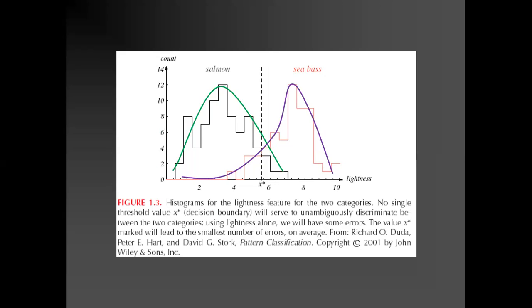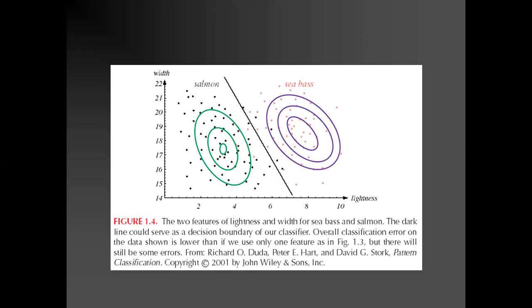So it is recommended that you take combinations of attributes to decide the decision boundary. Here two attributes have been taken into account: width and lightness. Lightness is one of the attributes which separates the classes, and in collaboration you can draw the points.